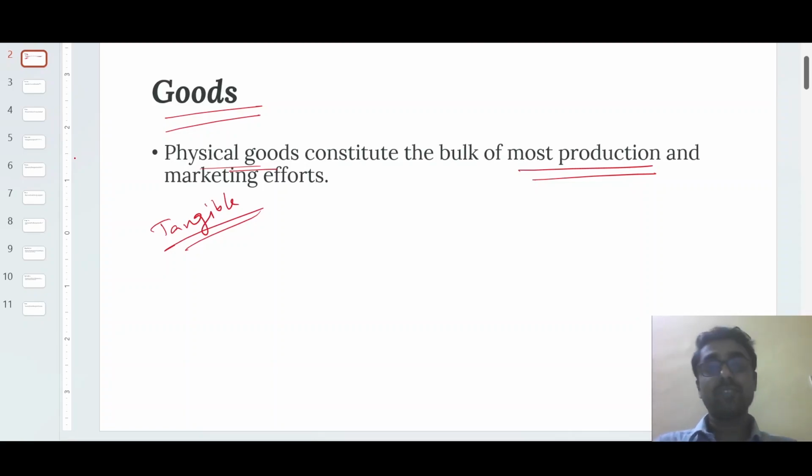Physical goods are very important for everyone's life. For example, any pen, your laptop, computer, or whatever. Every physical product is basically called goods.